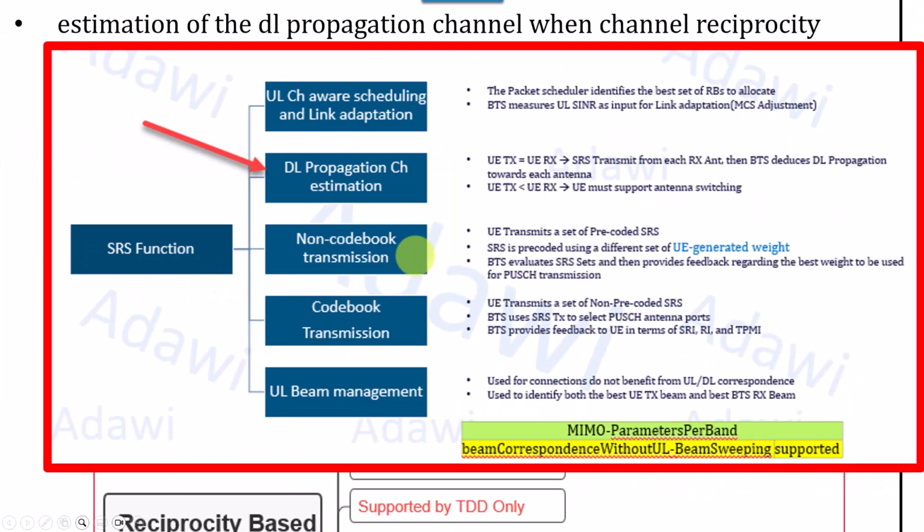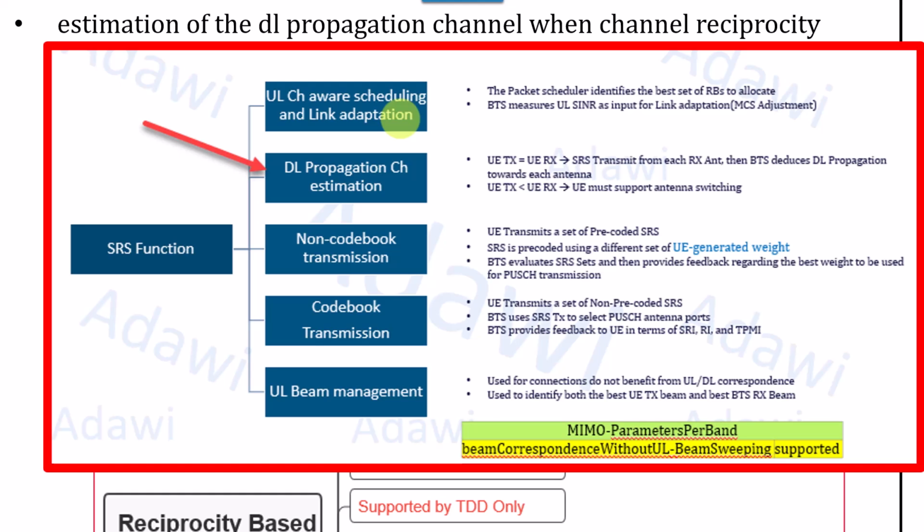As you can see from this figure on the left, let me zoom in first. These are the main functions of the SRS, the sounding reference signal, which is usually transmitted in the uplink direction by the UE, and the gNB can measure and estimate multiple things through the SRS transmission. The first thing the gNB can estimate is uplink channel aware scheduling and link adaptation. It can do the link adaptation for the uplink based on the SRS transmission.